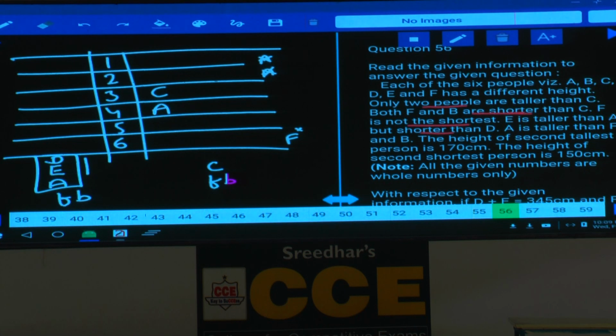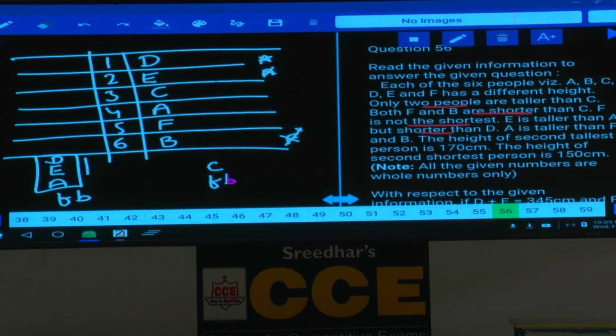If A is here, because A is taller than both F and B, F is not the shortest. Hence, F is here. If F is here, then B is here. And D is at this place and E is at this place. Have you followed this one or not? Yes. What is the order here? D, E, C, A, F, B.